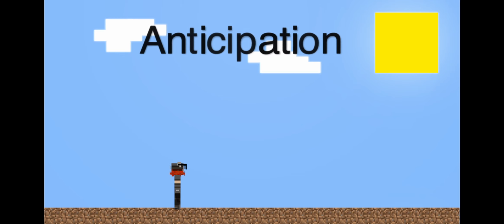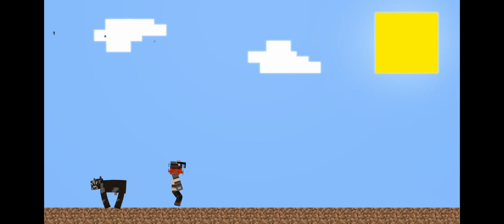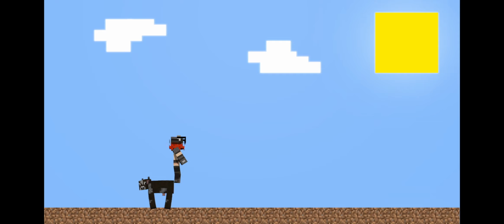Anticipation is to prepare the viewer for an oncoming event or action. Anticipation would be used if a character was to throw an object. They would pull their arm back and then release it before throwing it. It is also used to focus on a certain object before it is used.